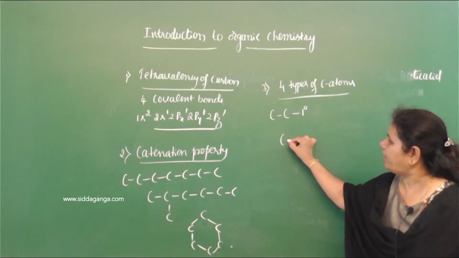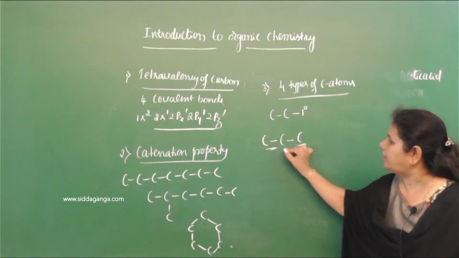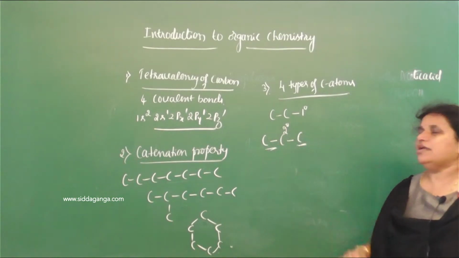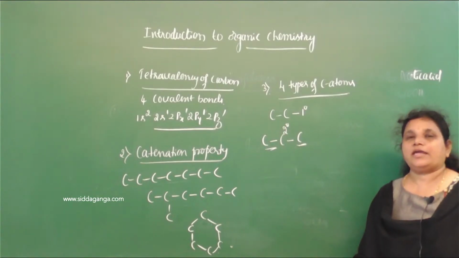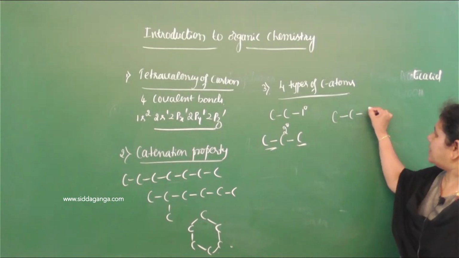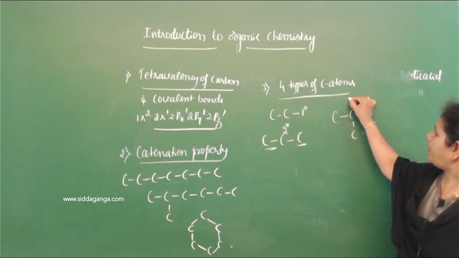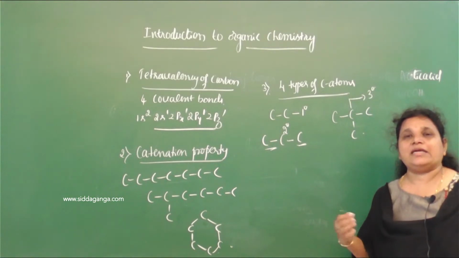Second one, if a carbon atom is linked to 2 other carbon atoms, then it is called secondary carbon, 2 degree carbon. If a carbon atom is attached to 3 other carbon atoms, then it is called tertiary carbon, 3 degree carbon.